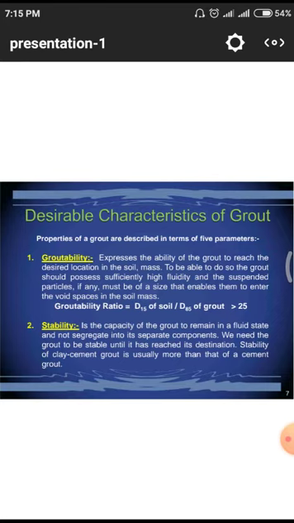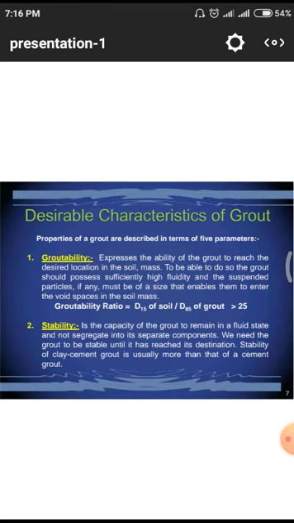Groutability expresses the ability of a grout to reach the desired location in the soil mass. To be able to do so, the grout should possess sufficiently high fluidity, and suspension particles, if any, must be of a size that enables them to enter the void spaces in the soil mass. In some cases the entry point of the void will be very fine.